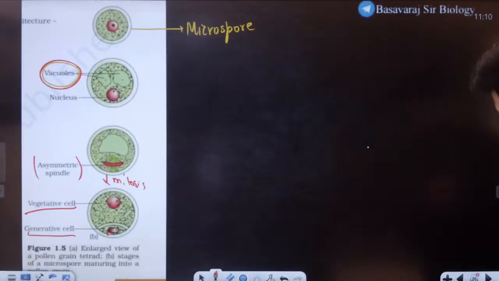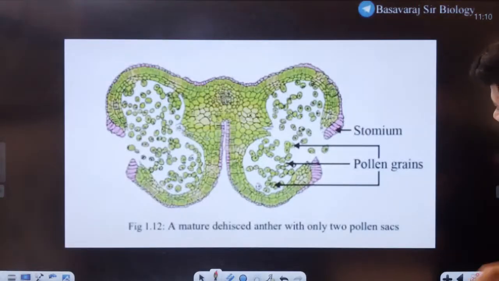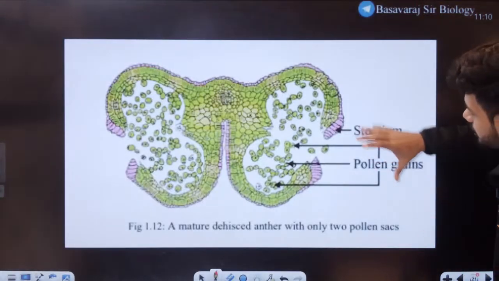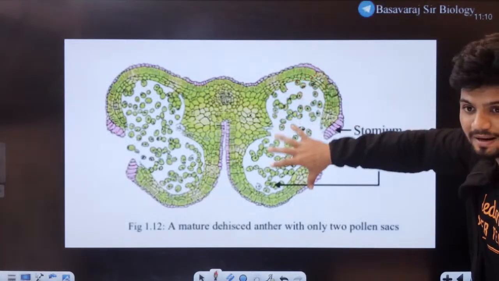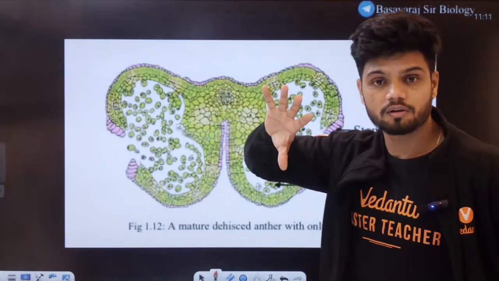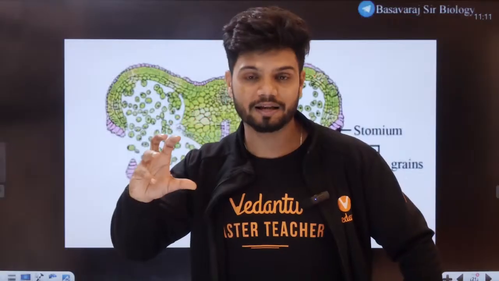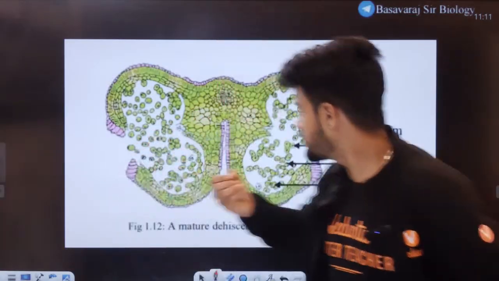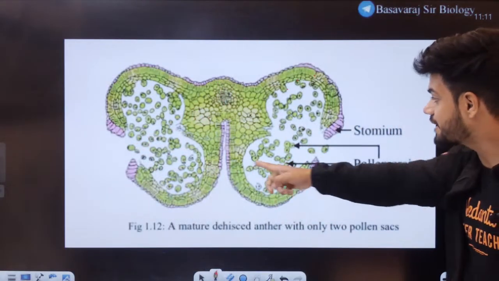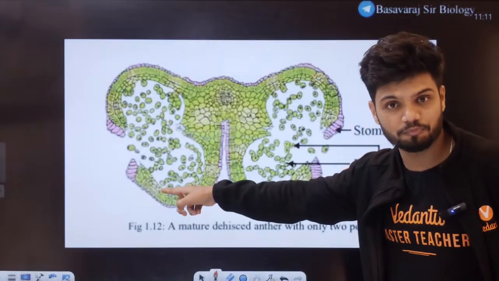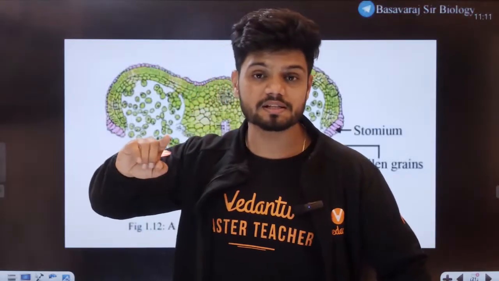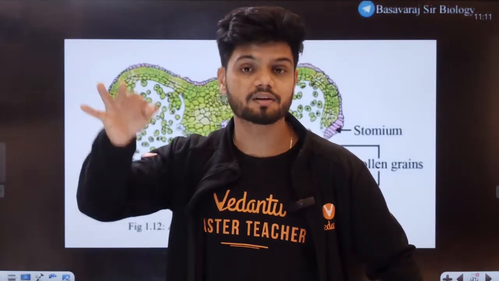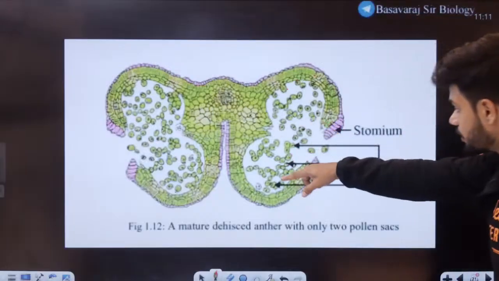Okay, nice. Now, if you notice here, students, this entire microsporangium is not present at all. Why? Because the entire microsporangium is degenerating, and can you see pollen grains coming out in that region? Because here we had microsporangia which had the sporogenous cells. Multiple sporogenous cells got converted to pollen grains.